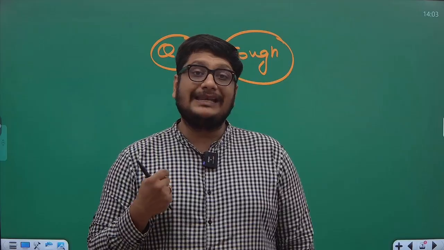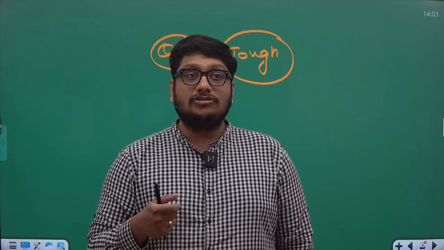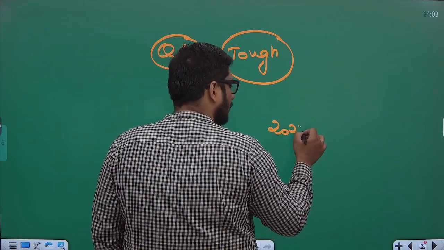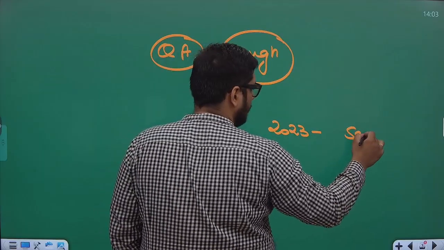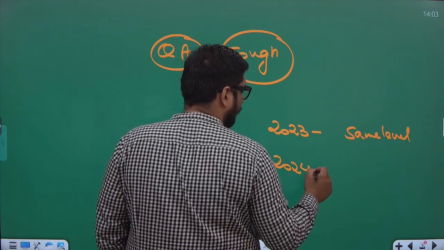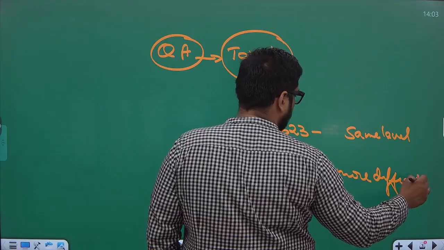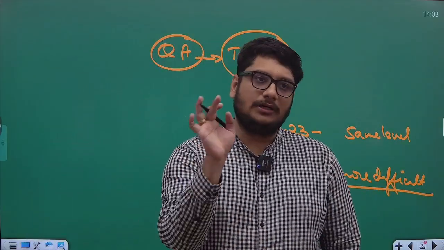The paper was lengthy. The paper was not direct. The paper required a certain level of analytical skills. So that makes this paper a little difficult and tough. With respect to 2023, I will say, if not more, at least on the same level it was. And definitely with respect to 2024, this was more difficult. This is for sure.